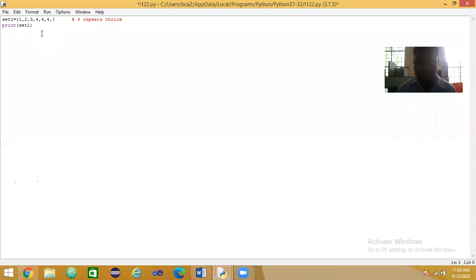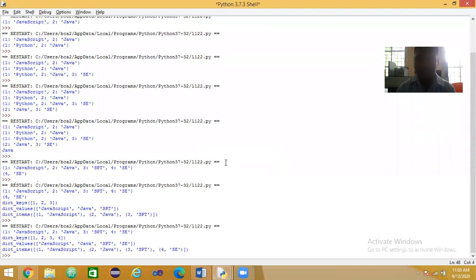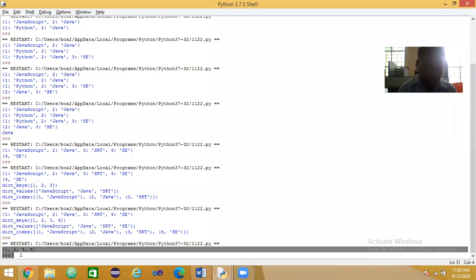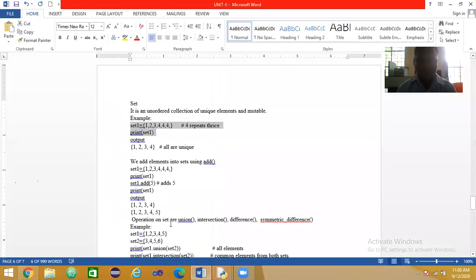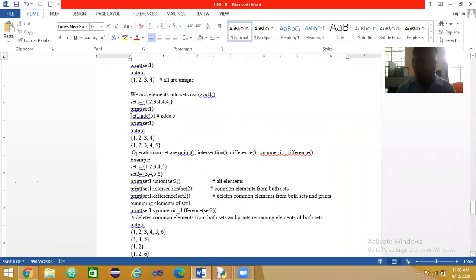Any idea? 1, 2, 3, 4. Good. Because it takes only the unique numbers. See, 4 repeats thrice, but it will not be considered more than once because all elements must be unique. Very good. See here, the last output is 1, 2, 3, 4. So all are unique. We can add elements into the set using the add function.